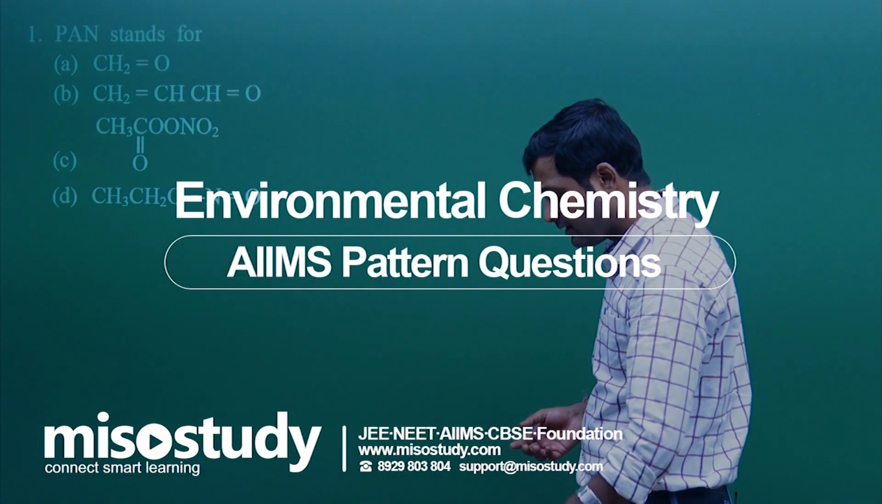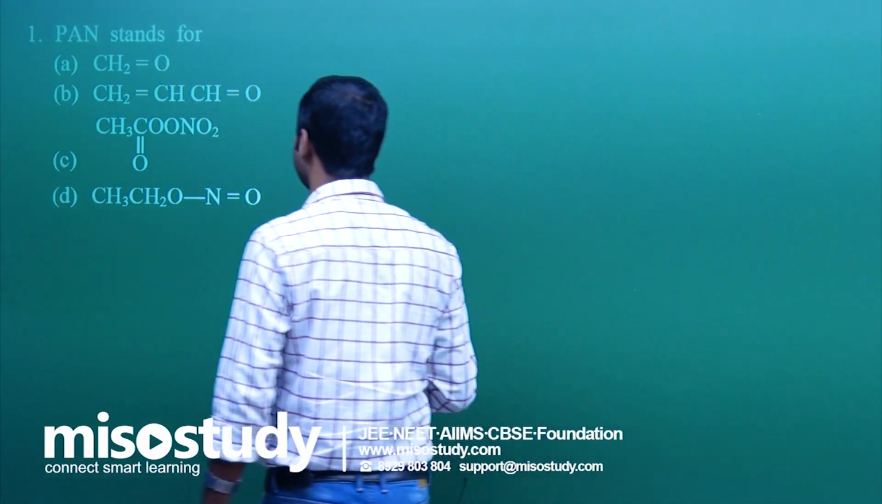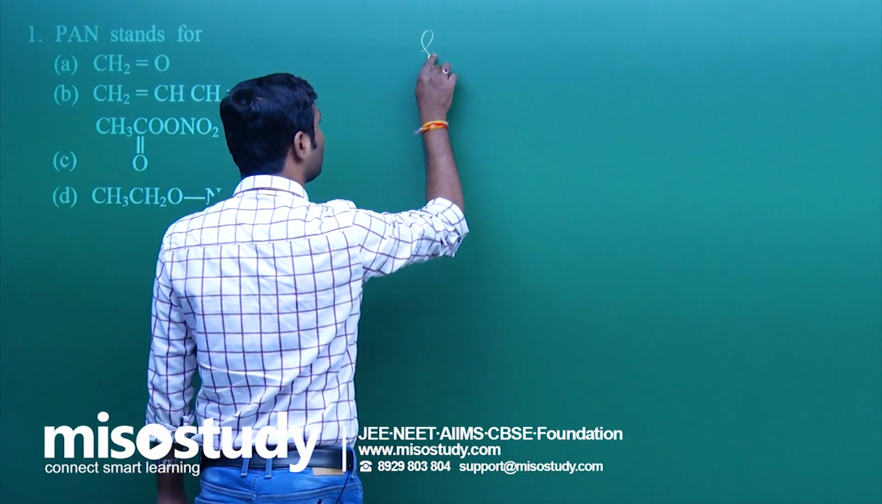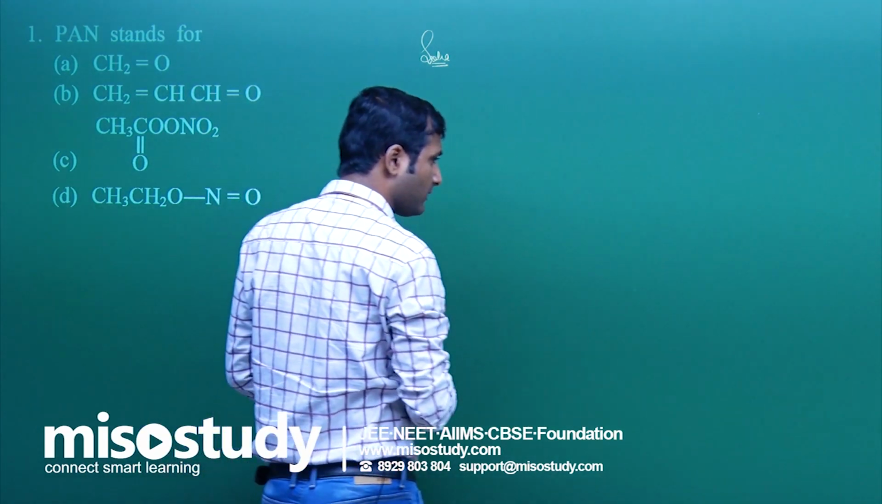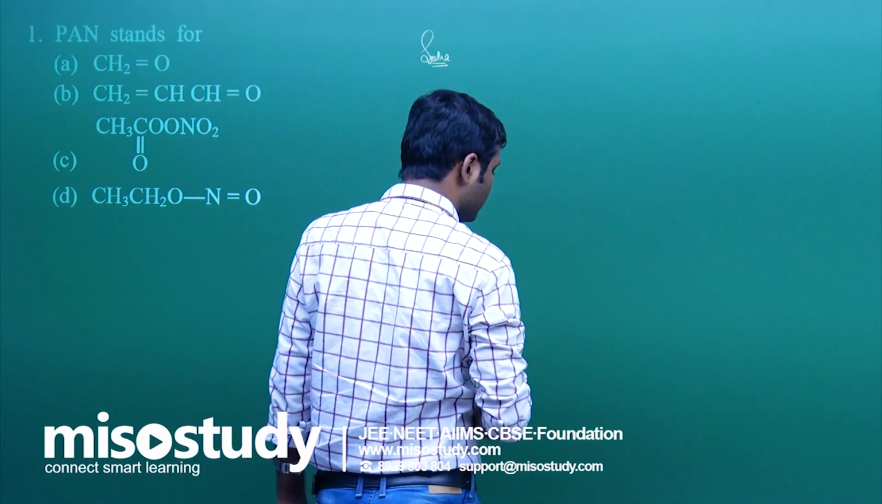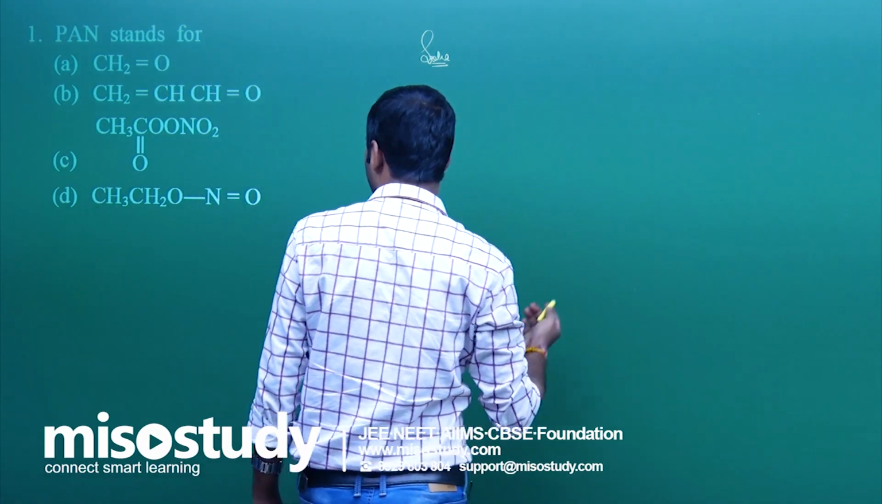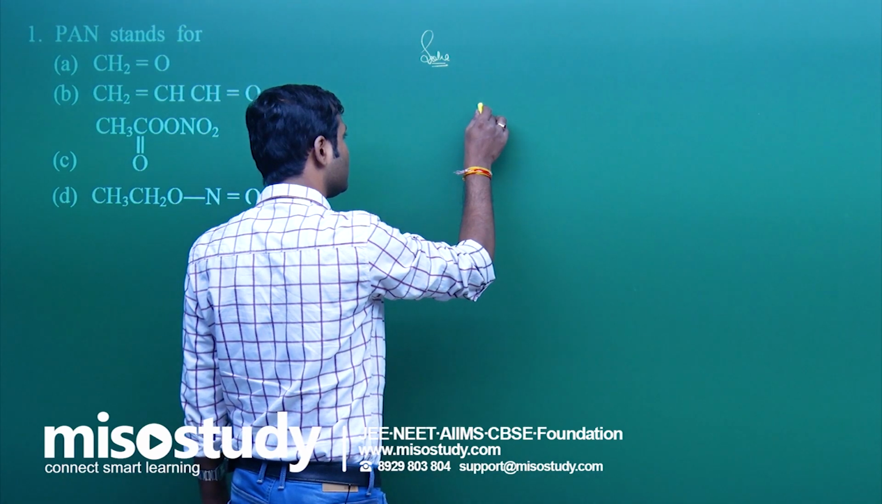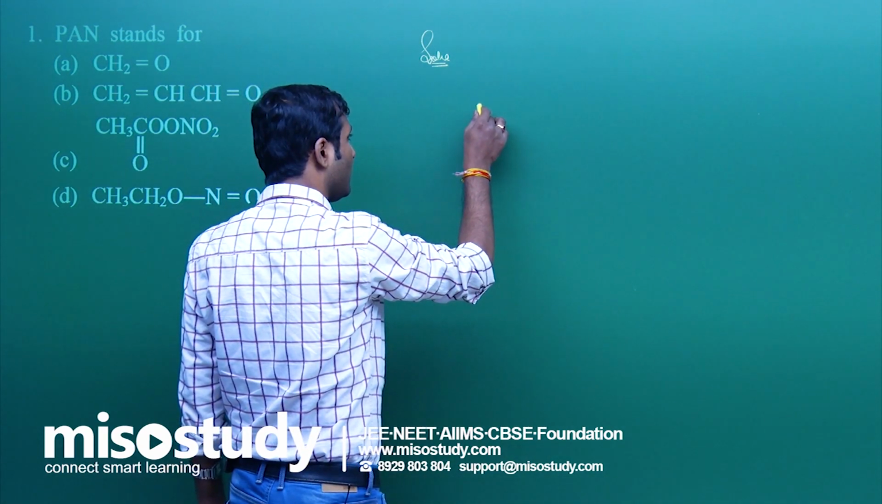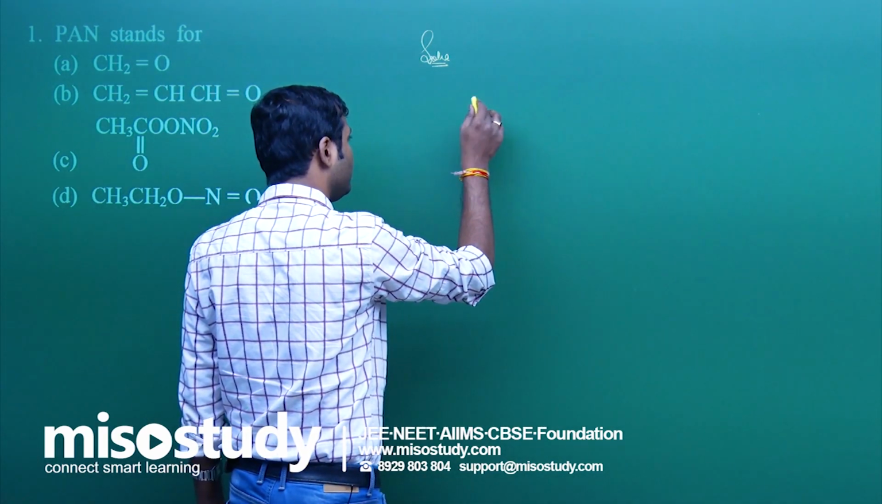What is PAN? Peroxyacetyl nitrate. Clear to you? What is the formula? During photochemical smog we get PAN by using formaldehyde. So what is the formula of PAN? Do you remember this? Remember, tell me. Yes sir, we do.